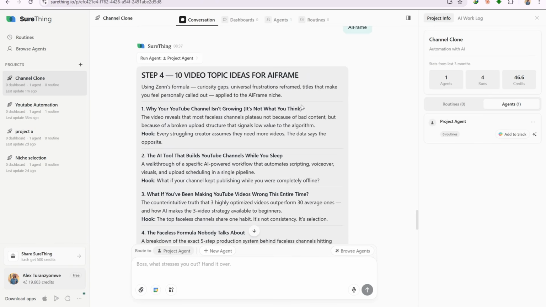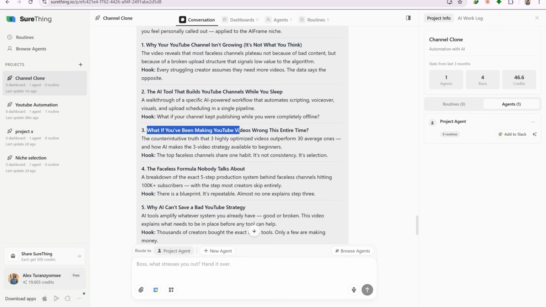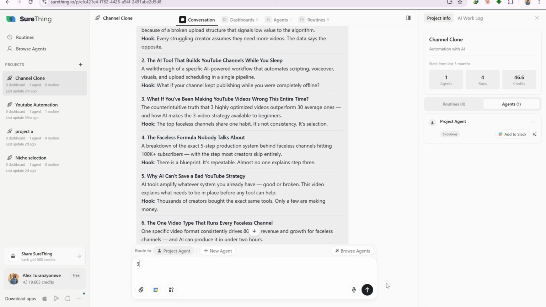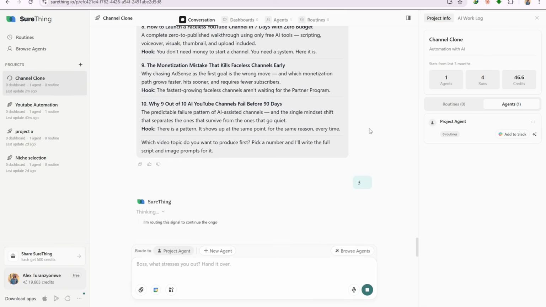If you want to shift the angle entirely, that works too, because the system adapts to wherever you want to take it. Go through the 10 ideas, pick the number of the topic you want to start with, and submit it. The agent will then generate a complete script and all the scene prompts needed to produce that first video.